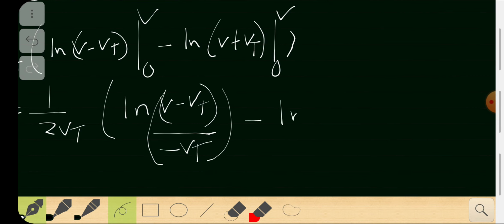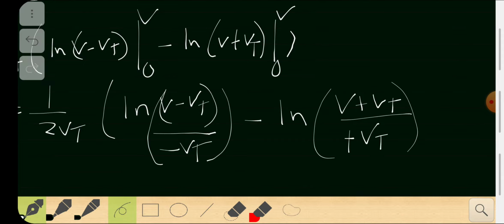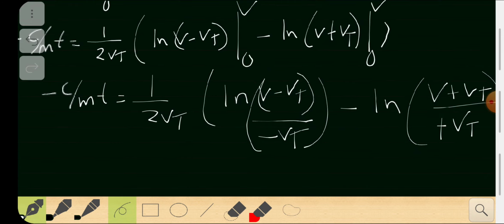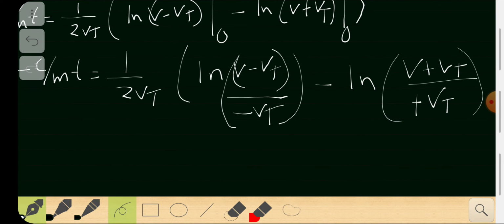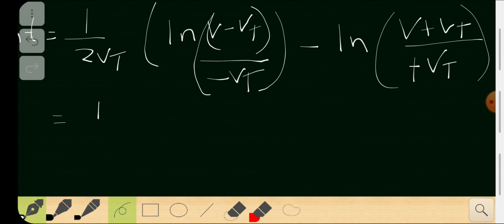Minus again the same thing, and you substitute that, so you get v plus vt by plus vt. Okay, now life is much easier. Now I can take the exponential, but before that I need to simplify this. It looks complicated.